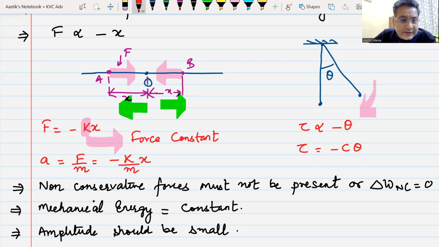Now, whenever we talk about simple harmonic motion, there would be an equation of simple harmonic motion. So the next heading that we are going to write is the equation of simple harmonic motion. First, we will try to concentrate ourselves on linear SHM. Once we are done with the linear SHM, then we will move on to angular SHM. So first, write the equation of SHM.